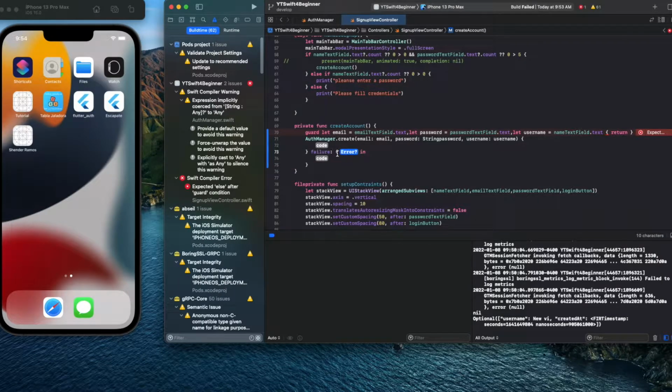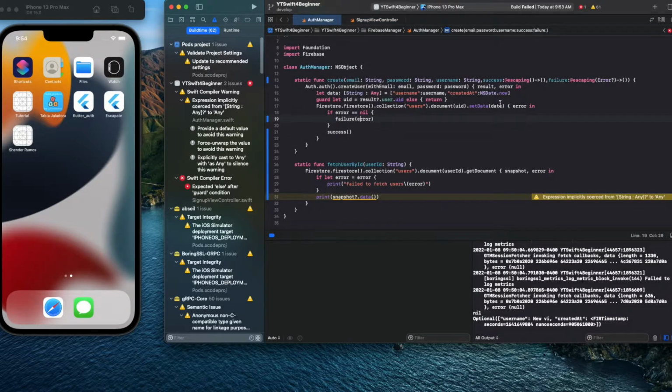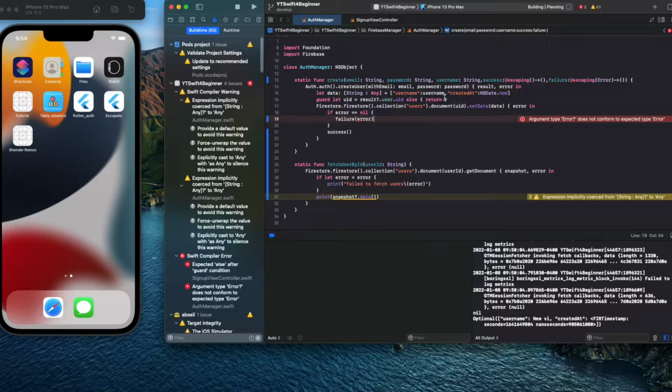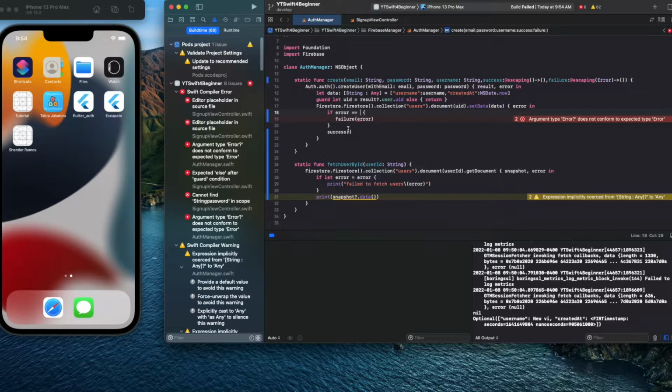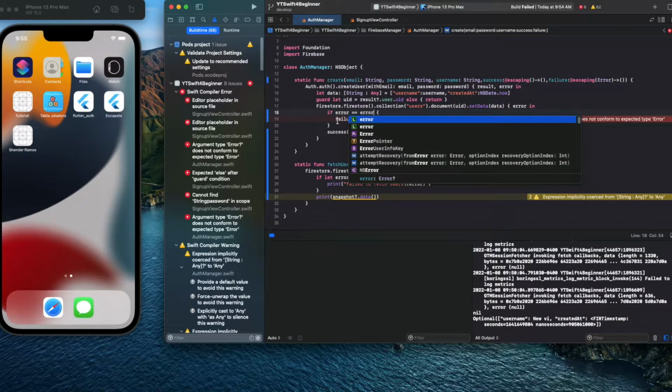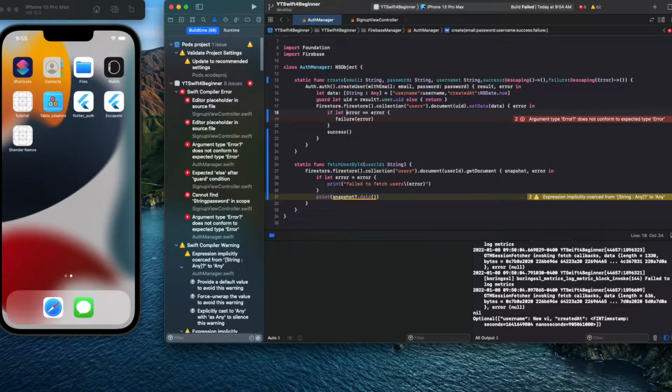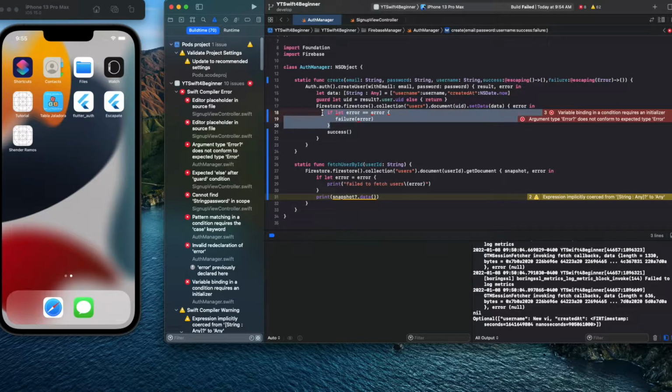If you don't want to have to deal with an optional like this, here you could just remove this, right? And then here it's probably gonna give you an error, saying argument type error, does not conform to type. So you could just do something as we did here with an if let. That's if you don't want to have to deal with optionals, basically doing something like this.